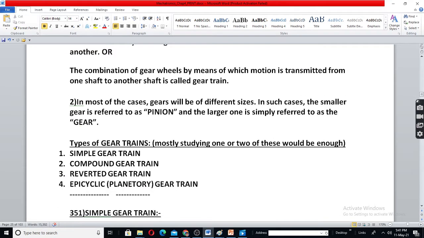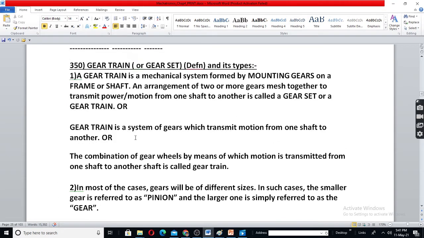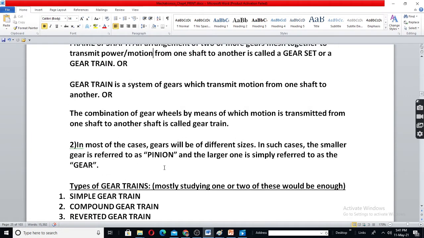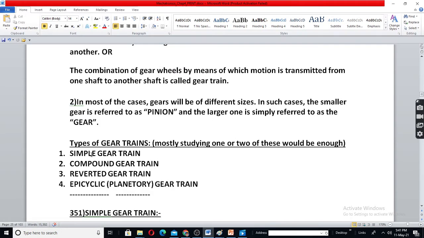Then types of gear train. There are other definitions also. Now, types of gear trains. Simple gear train, compound, all these things. In your syllabus, it is not sure how much we should study. For all these gear trains, it is only 1 hour time is given there.